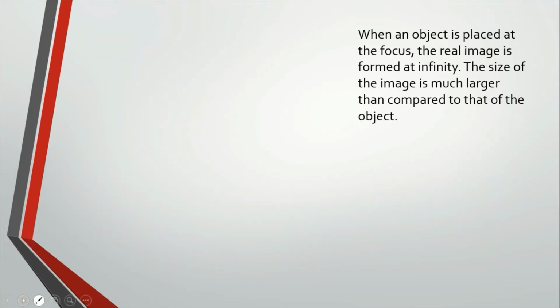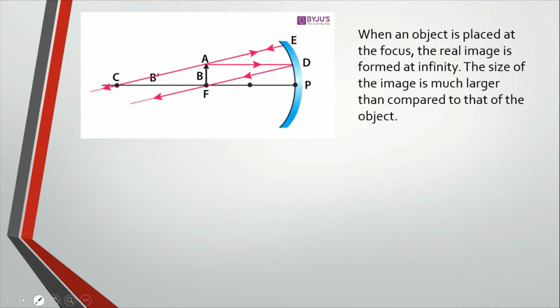When an object is placed at the focus, the real image is formed at infinity. The size of the image is much larger than compared to that of the object. Here is the focus, here is the center of curvature. Here is the object.